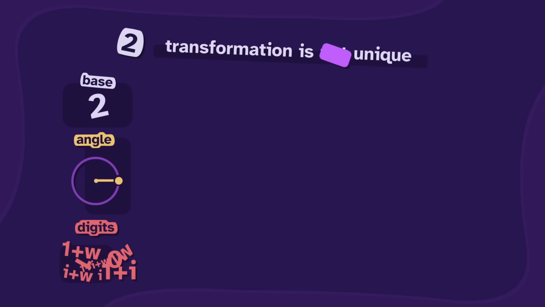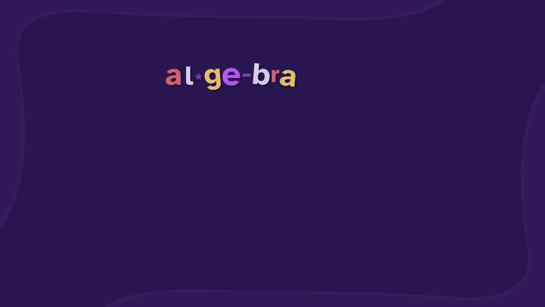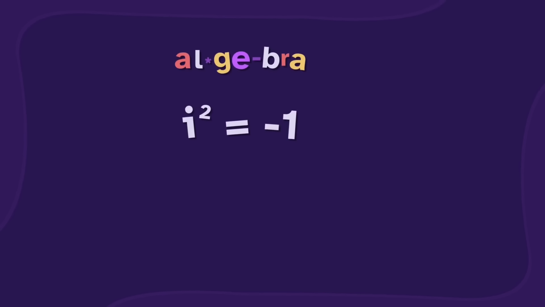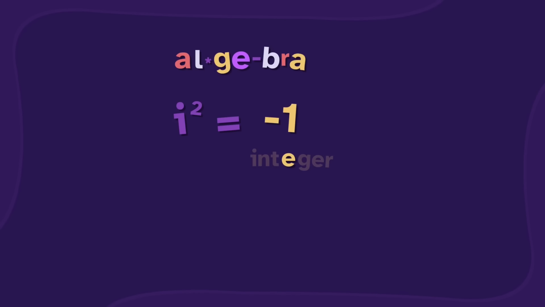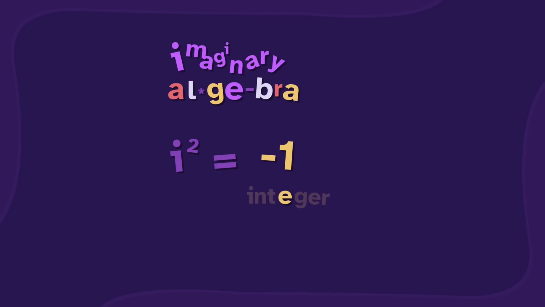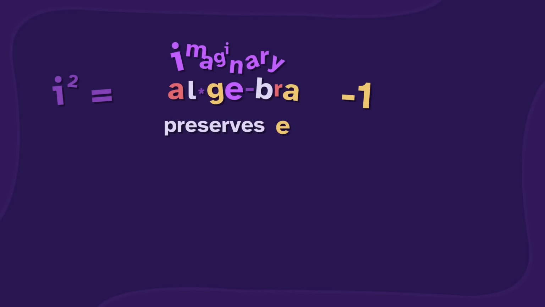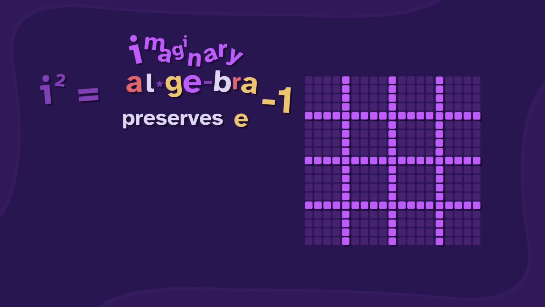And this is really easy if we switch from geometry to algebra. The imaginary i is defined as squaring to -1. This is an... That's short for integer. And it means that imaginary algebra preserves... All of the form a grid.